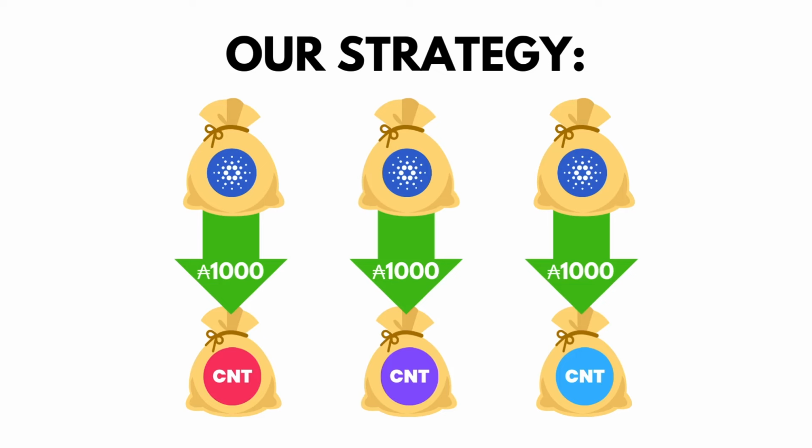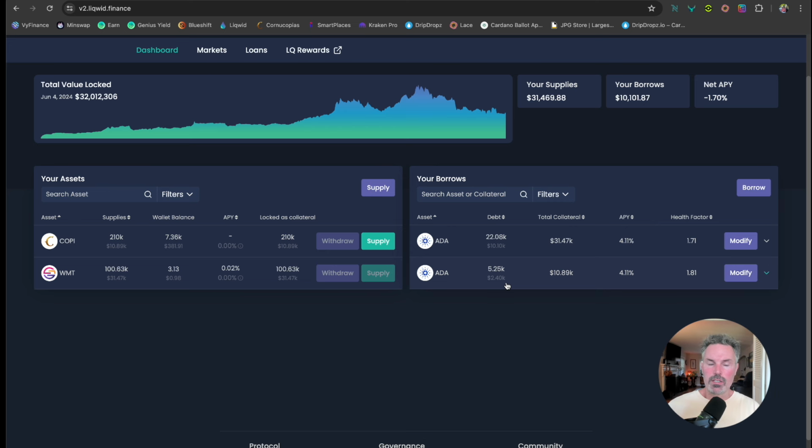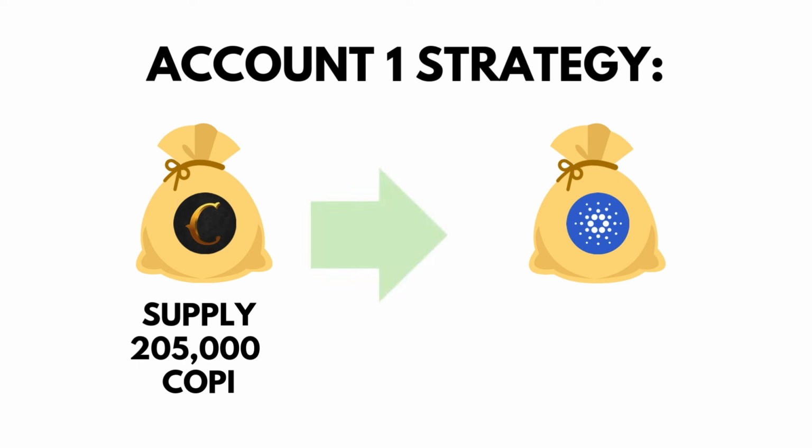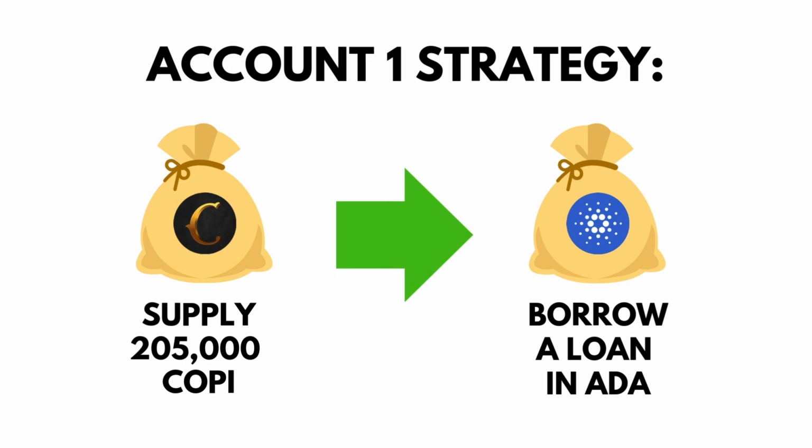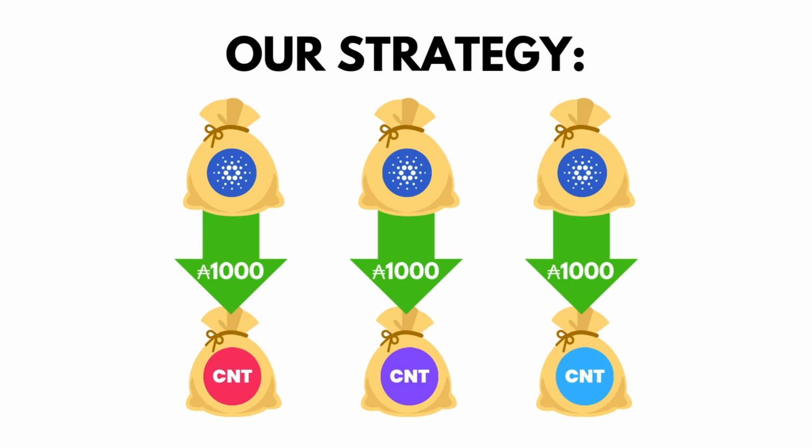Right now, at the state that I'm doing this, there are announcements and situations occurring in these projects that have me very confident in their performance and future. So I'm going to leverage the asset that I have of Cornucopias to take the ADA loan out, and then use that ADA to purchase projects that I think are extremely important and valuable to the Cardano ecosystem, 1,000 at a time.